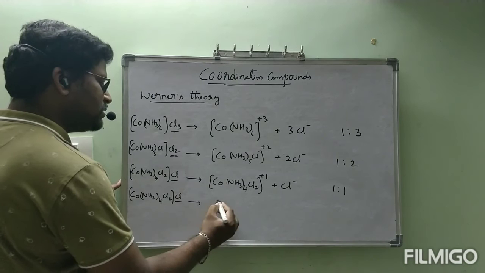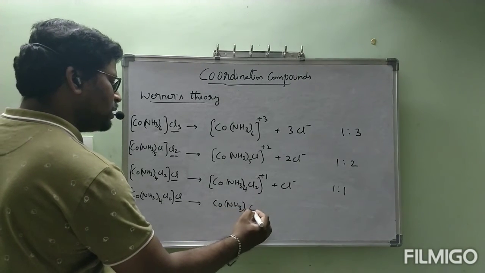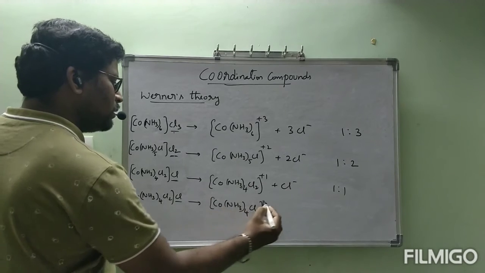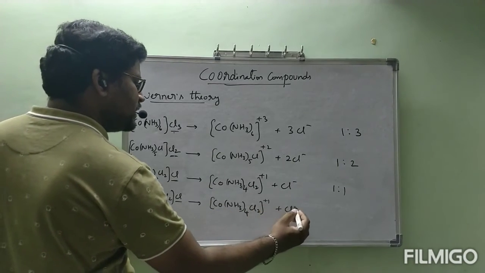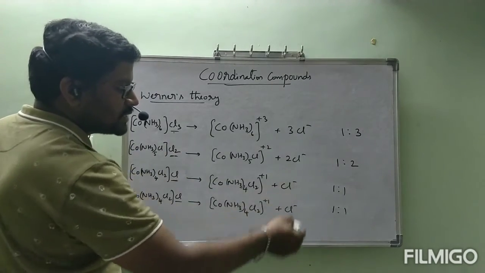Next, this one, when it is added to water, gives the same [Co(NH3)4Cl2]+ plus Cl-. This is also 1:1.